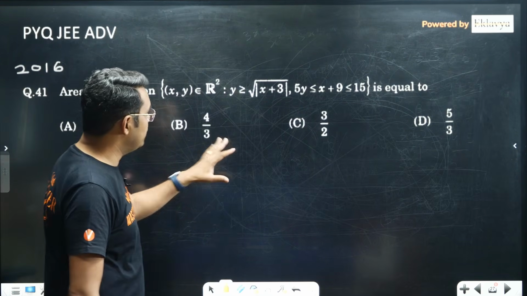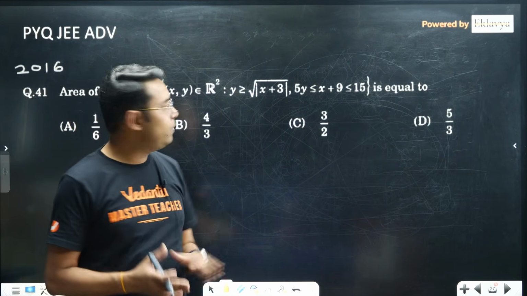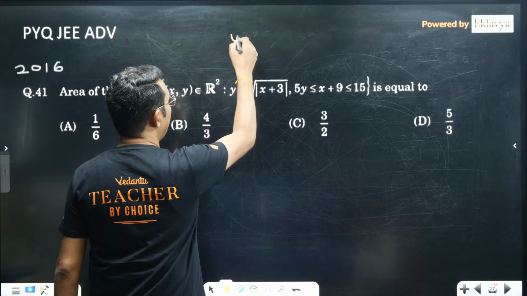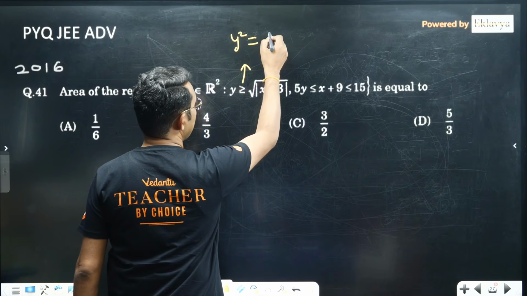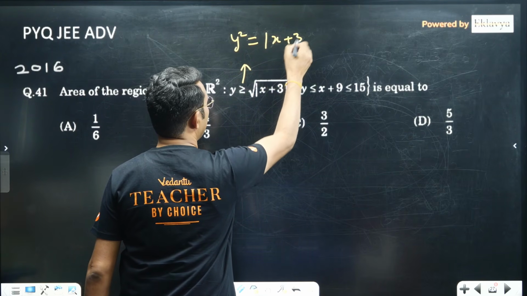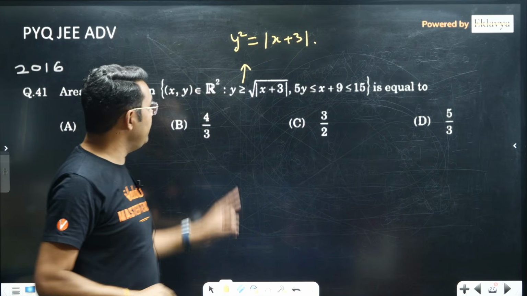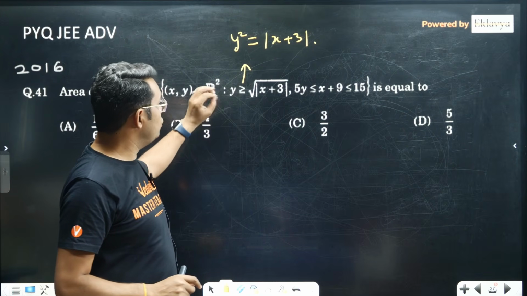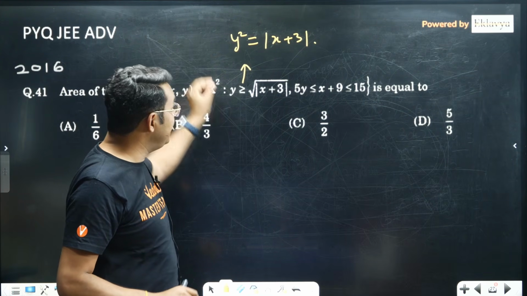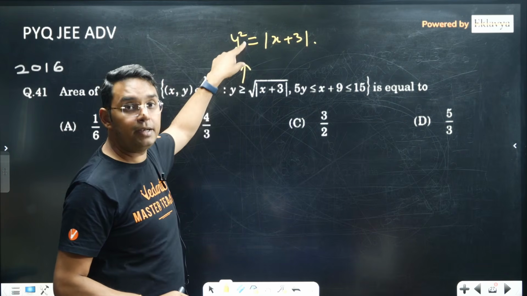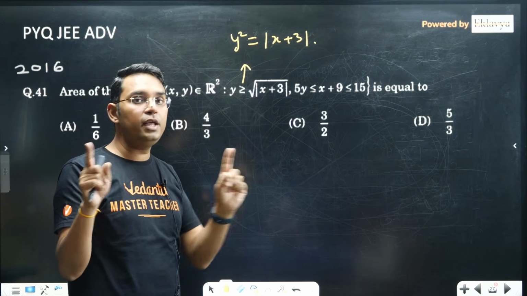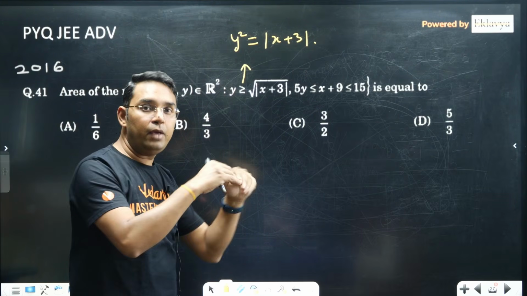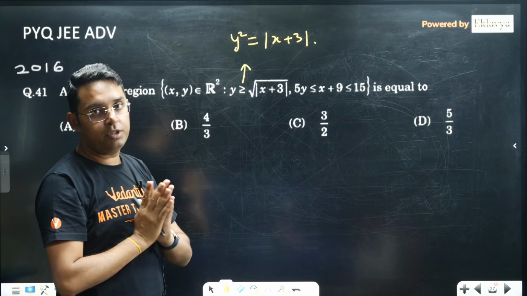Okay, now to solve this question, first we have to make a diagram. We have to understand what this thing would be. If I write it as y square equal to mod x plus 3, you have to take care of two things. One, your y has to be positive on the boundaries, and another, we have to choose that region where y will be bigger than this thing. I am keeping it equal to sign. Equal to sign can only give you the boundaries, but you have to think of greater than will be lying on which side of that boundary, that we have to think ourselves.